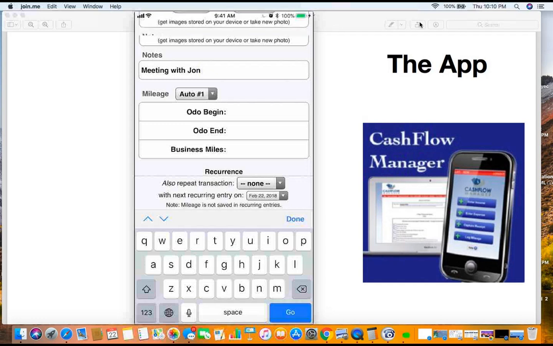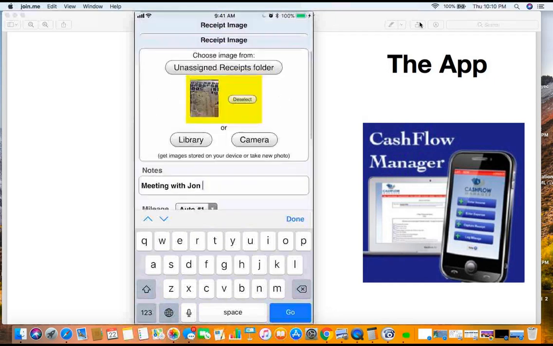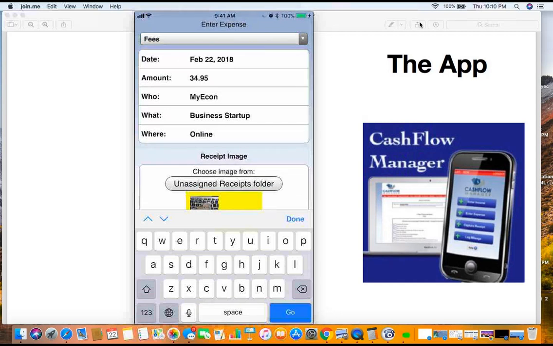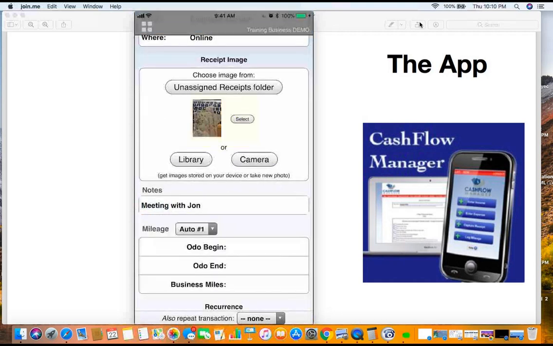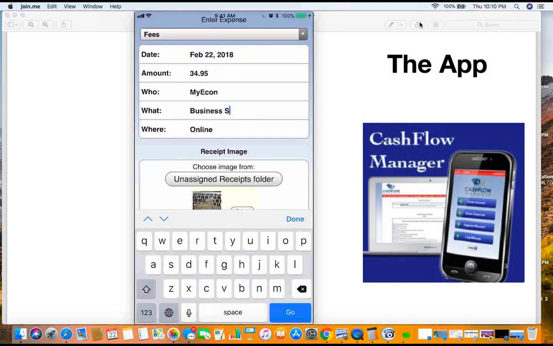So now, we can go down here, and what we could do is we can go ahead and make this a recurring transaction, okay? Now, if it's a one-time transaction, you would just leave it at that. But let's say this is your sign-up fee, right? Okay, you could do this here, or you could just put business startup here. But since we're gonna put it as a recurring entry, let's go up here and do something here. Let's change this. Okay, we'll just say income shifting membership. Okay, ISM. Okay, that's good.